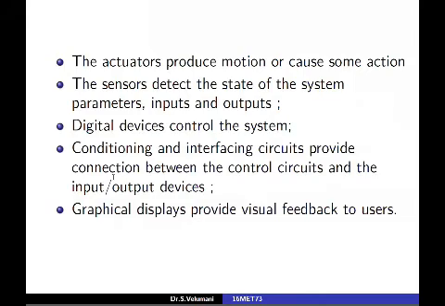Here, actuators produce the function of components. Actuators produce motion or cause some action. Sensors detect the state of the system parameters. It may be at input or output. Digital devices control the system. Conditioning and interfacing circuits provide connection between control circuits and the input output devices. Graphical display provides visual feedback to users.